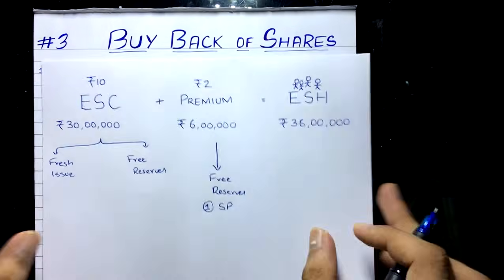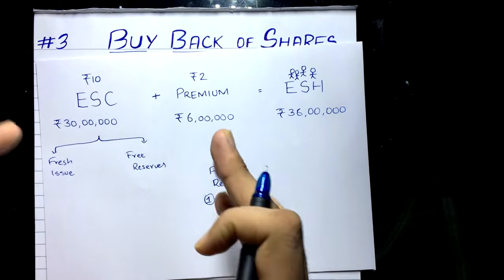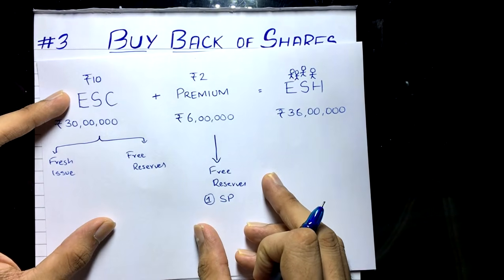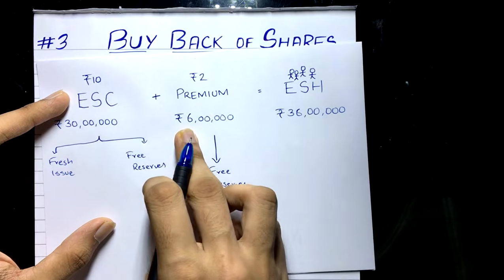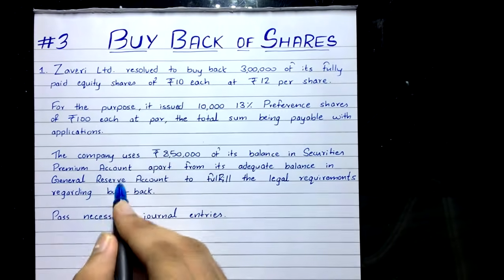All right, so first you have to do this equation. Break up the buyback price, face value, and the extra amount. And then you have to first write off the premium. So how will you write off the premium? Simple, 6 lakh you have to write off. And do you have enough money for that? Yes, you have 8,50,000 securities premium, and there is also enough balance in general reserve.